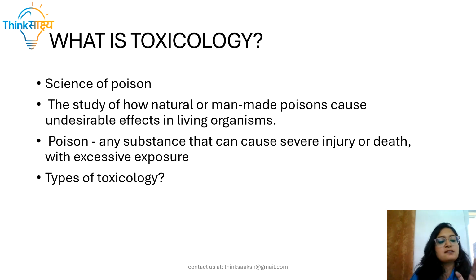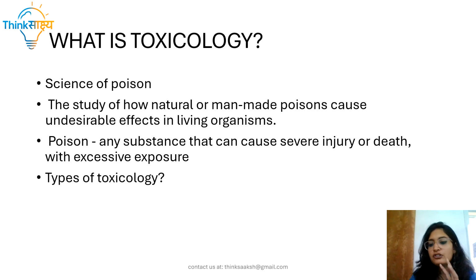So, in this study, we are going to understand how natural and man-made poisons cause undesirable effects on any living organism, its mechanism, its route of exposure, its degree of toxicity; all that comes under toxicology. So basically, two aspects we are going to study, which are toxicokinetics and toxicodynamics. Toxicokinetics is what the body does to the drug, which is absorption, distribution, metabolism, and excretion. And then comes toxicodynamics, which is what the drug does to the body.